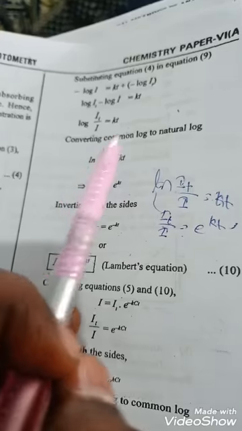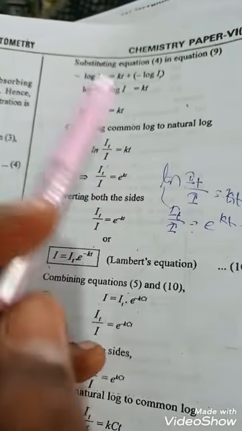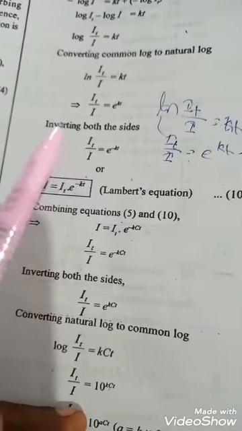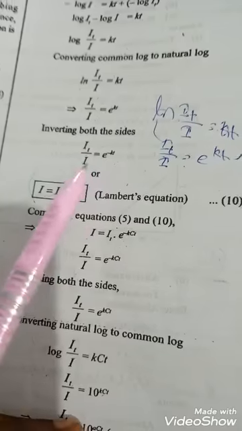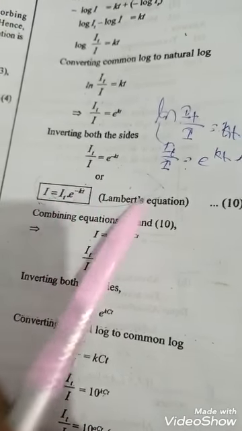Converting common log to natural log, ln I naught by I equal to kt, so I naught by I equal to e power kt. Inverting both sides, I naught by I equal to e power minus kt, so I equal to I naught e power minus kt. This is the Lambert's equation.